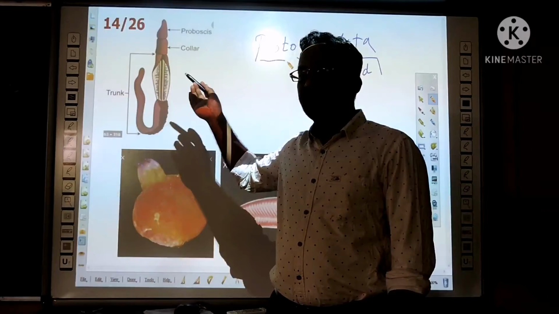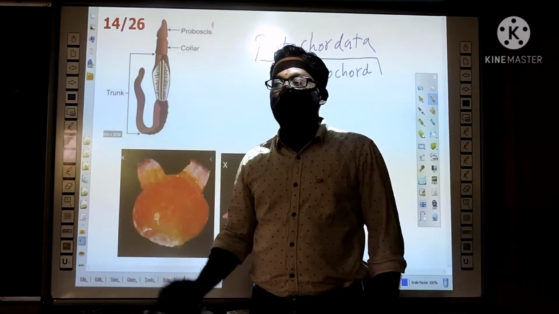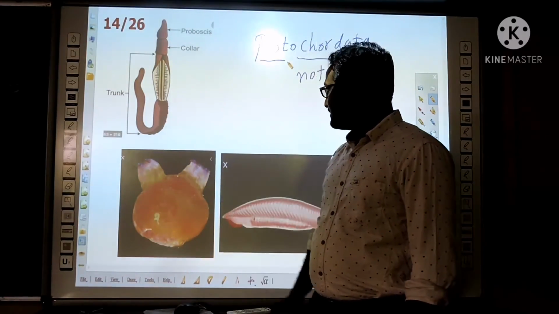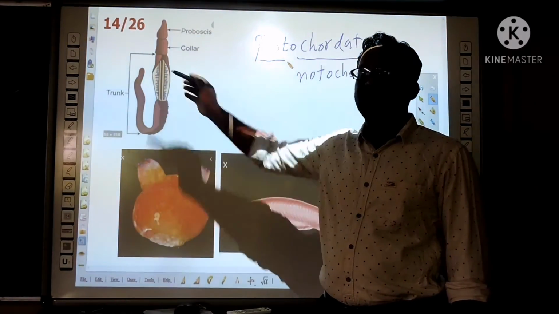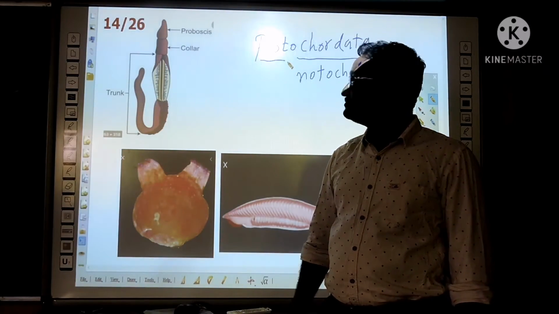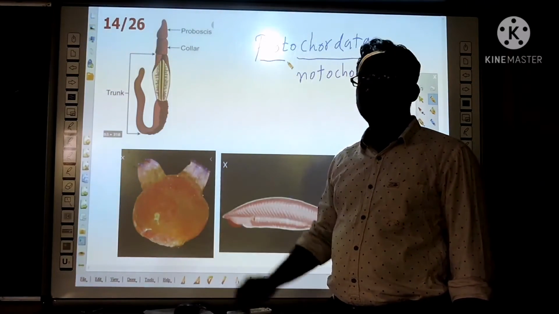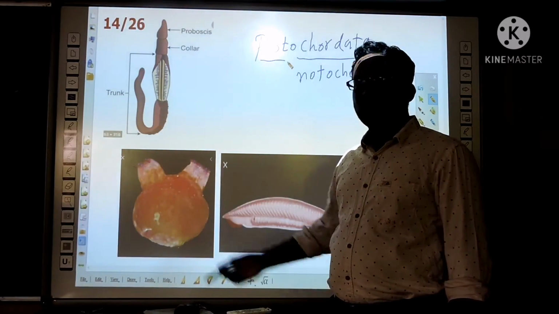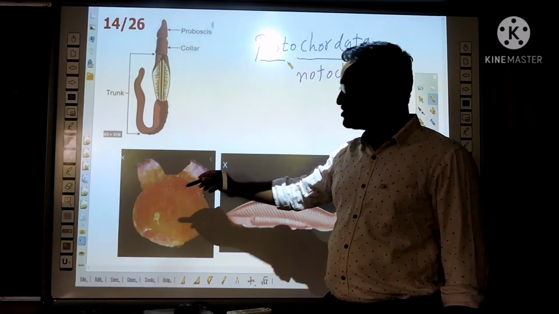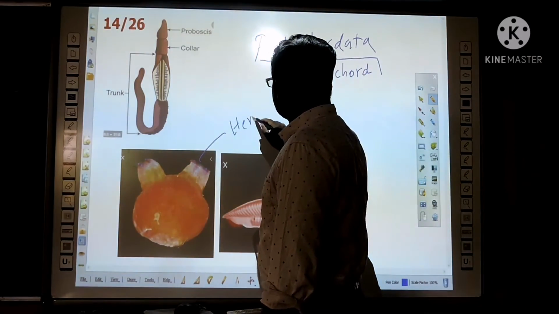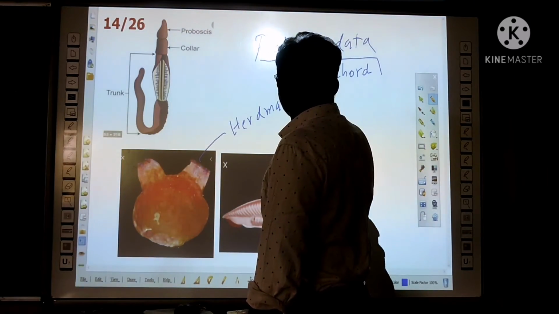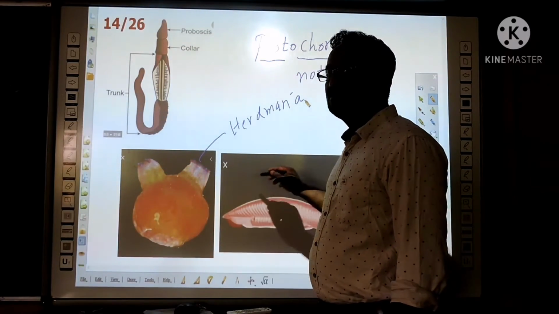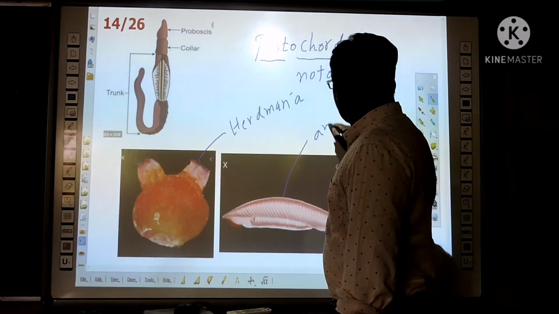They are triploblastic and bilaterally symmetrical and have a true coelom. For example, Balanoglossus. Balanoglossus is an example. Amphioxus, Herdmania. This one is Herdmania, sorry. Balanoglossus, Herdmania. This one is Amphioxus.